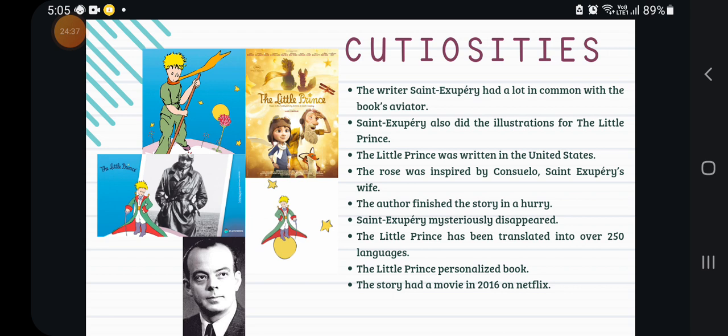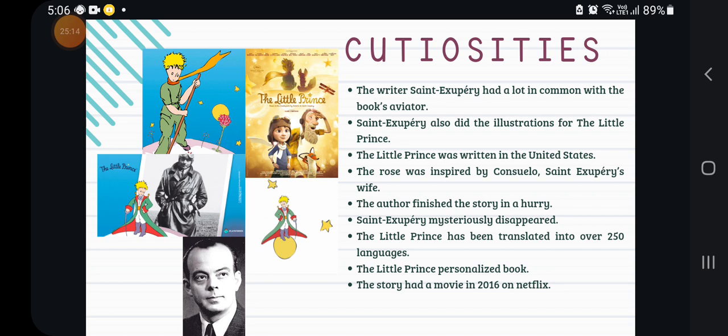Saint-Exupéry made the illustrations for The Little Prince. The Little Prince is a book that has illustrations. If you are a child and you see this book, you see that it has illustrations. The author said he didn't want another person to do the illustrations for his words. He wanted to do his own illustrations to show the potential of drawing that he had.